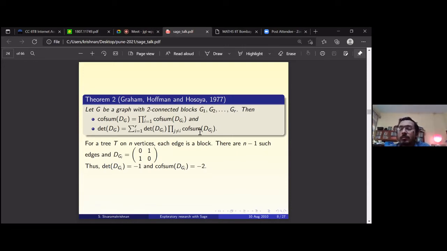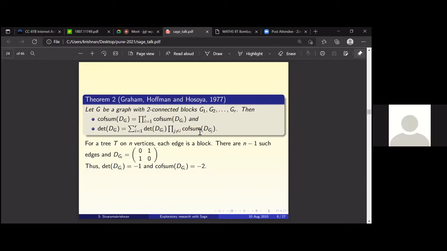What do you do for building blocks? That's what you're asking. In that case, you have to do something separately to try to find out. Any other questions? Yes, because there you can't do anything else, because there you need two connected blocks. That is like the atom with which you build more connected graphs. So if the graph itself is two connected, you can't do much. This theorem won't help you much.